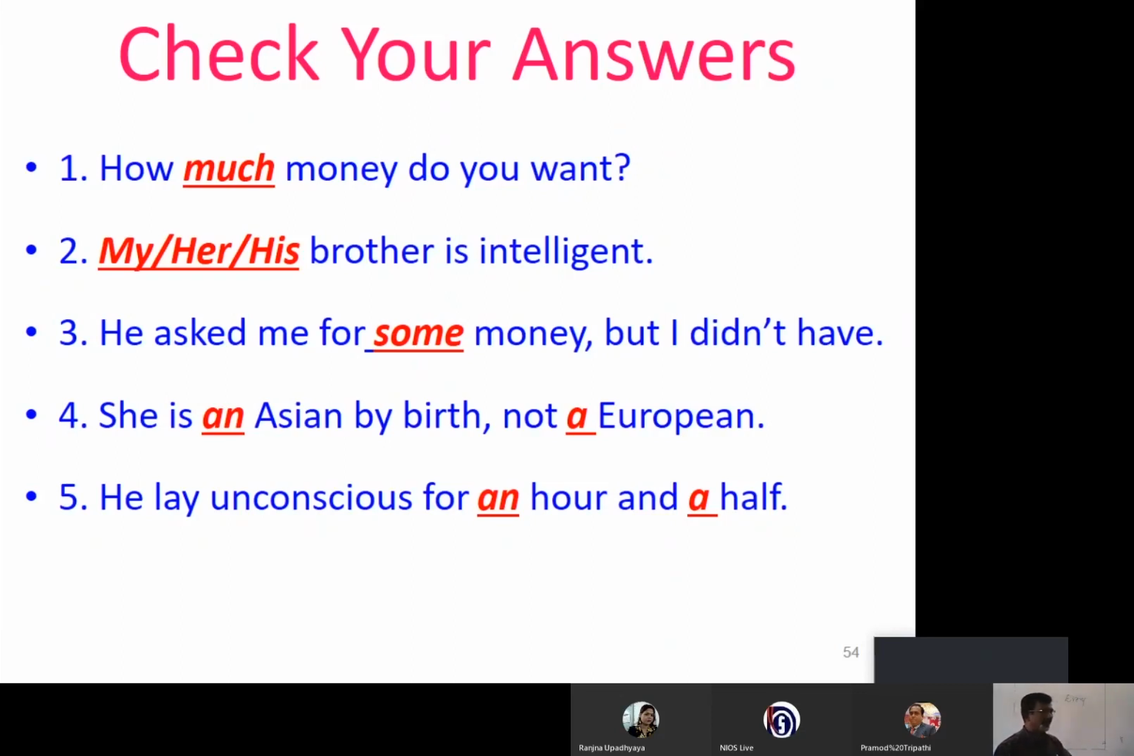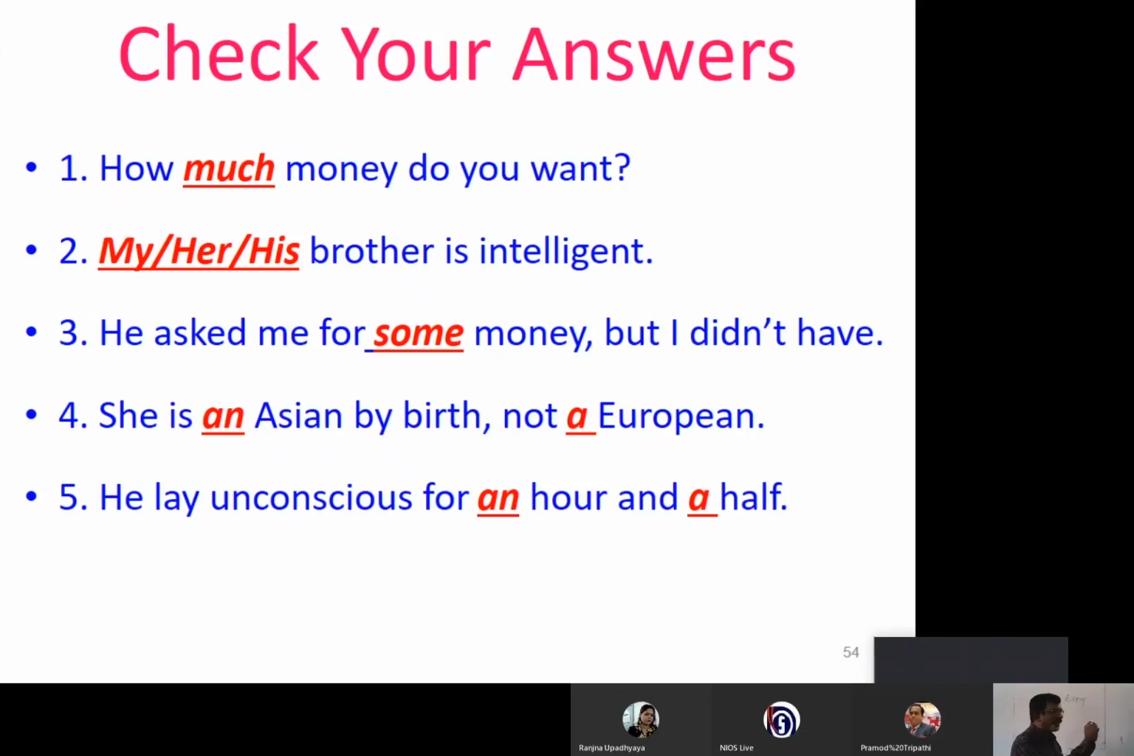Now, second sentence: dash brother is intelligent. His brother is intelligent, her brother is intelligent, my brother is intelligent, their brother is intelligent, your brother is intelligent. All these pronouns can be used. Somebody asked me whether a pronoun can be used as a determiner. Yes, here brother's position is determined by all these pronouns.